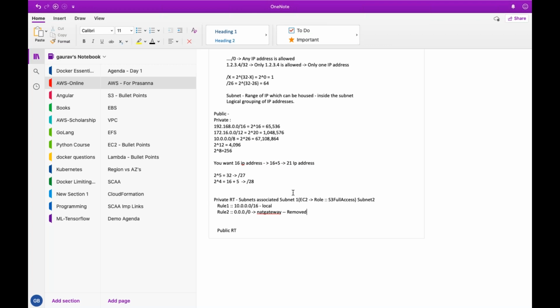When we create a VPC endpoint, a root 3 will get created, which will house the destination.